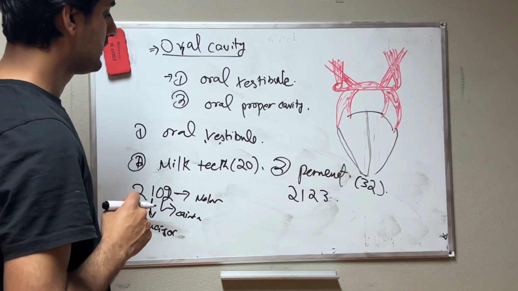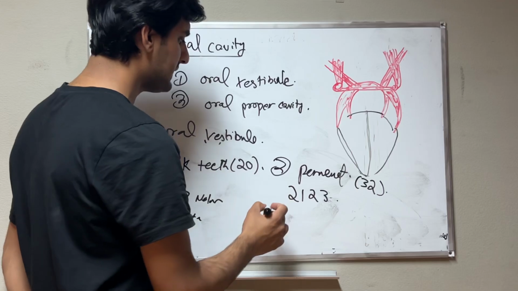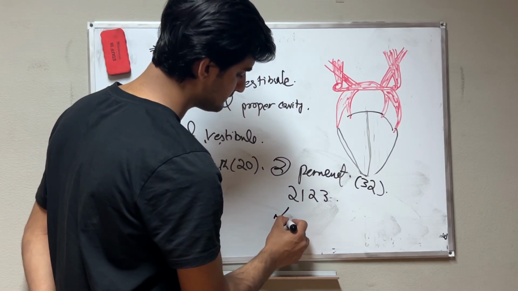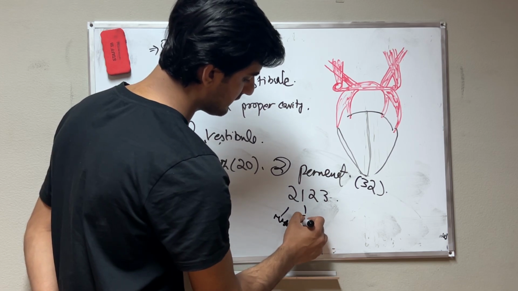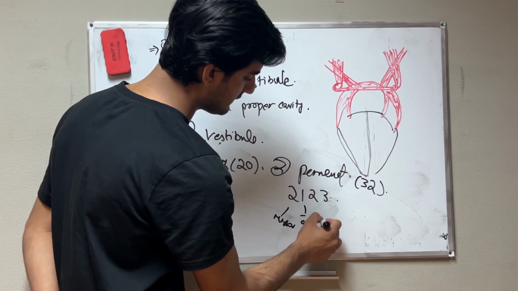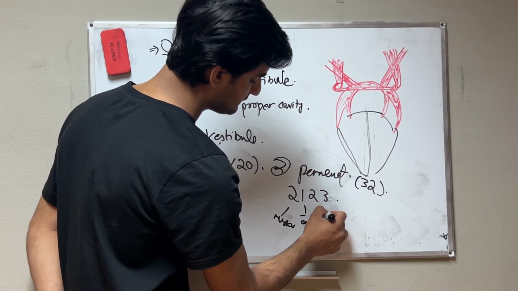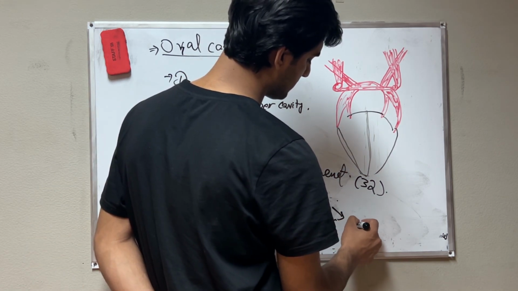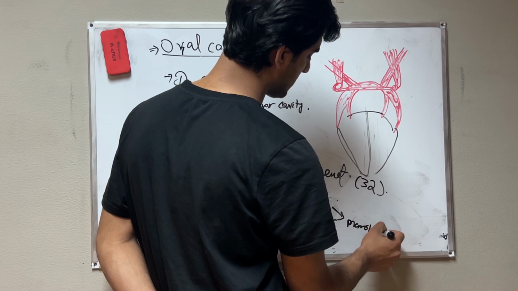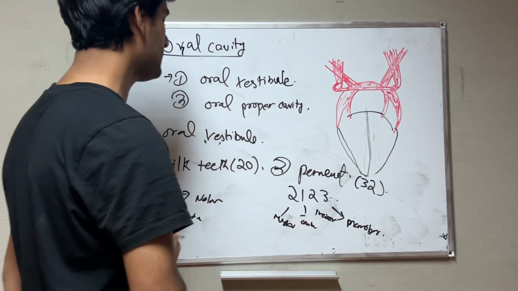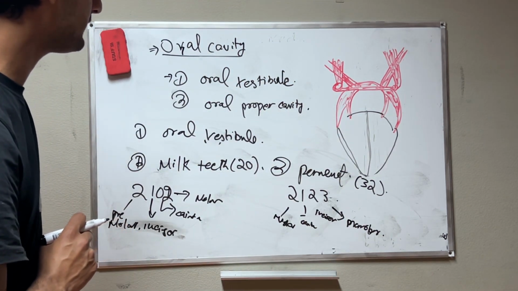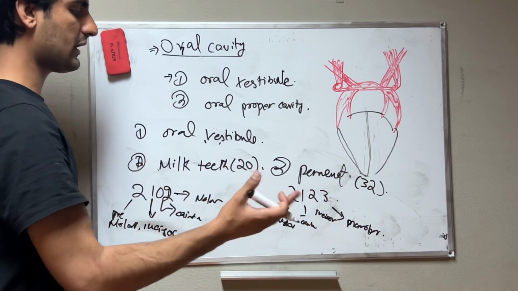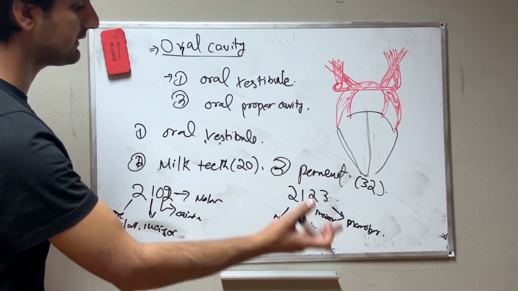Now if you talk about the permanent teeth, we have 3 molars, 1 canine, 2 incisors, and 2 premolars. These are the formulas which can be written for the milk and permanent teeth. These are the two types of teeth: milk teeth and permanent teeth.